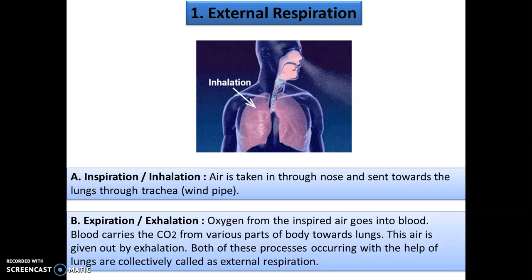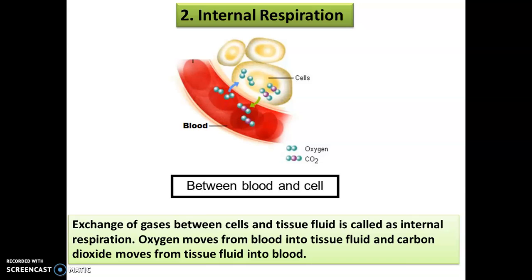Okay, so respiration is a very complex process, children. It is not very easy. It mainly consists of, now what we are studying, external respiration, this is also called breathing. Okay, we are breathing the oxygen inside and we are breathing out carbon dioxide of the body. Then we have internal respiration. What is this internal respiration? Exchange of gases between the cell and the tissue fluid is called internal respiration. Okay, so what moves? Oxygen moves from blood into tissue fluid and carbon dioxide moves from tissue fluid into the